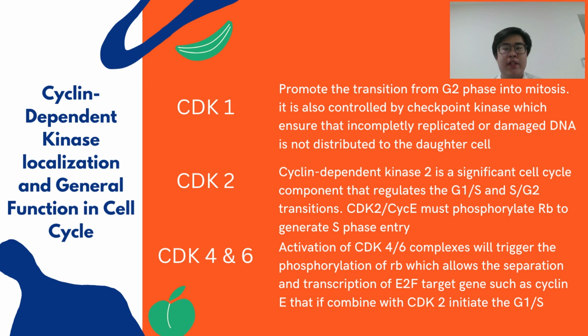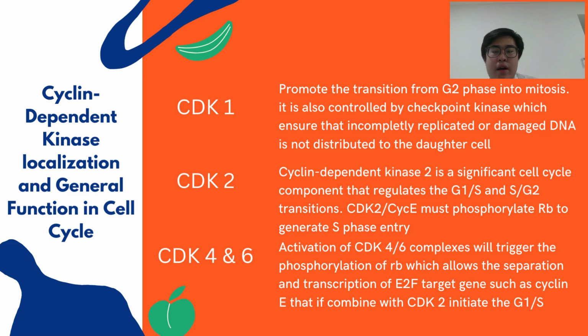CDK1 promotes the transition from G2 phase into mitosis. It is also controlled by checkpoint kinases, which ensure that incompletely replicated or damaged DNA is not distributed to the daughter cells. CDK2 is a significant cell cycle component that regulates the G1 to S and S to G2 transitions.